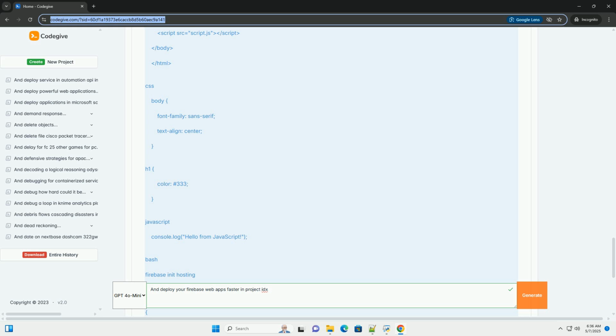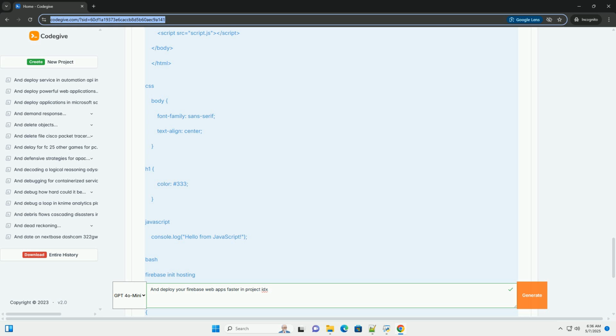3. Environment variables, optional. If your app needs environment variables, for example API keys, you can configure them using Firebase Functions or Cloud Functions. This is more secure than embedding them directly in your client-side code. Using Firebase Functions: 1. Initialize Firebase Functions in your project, if you haven't already: firebase init functions.